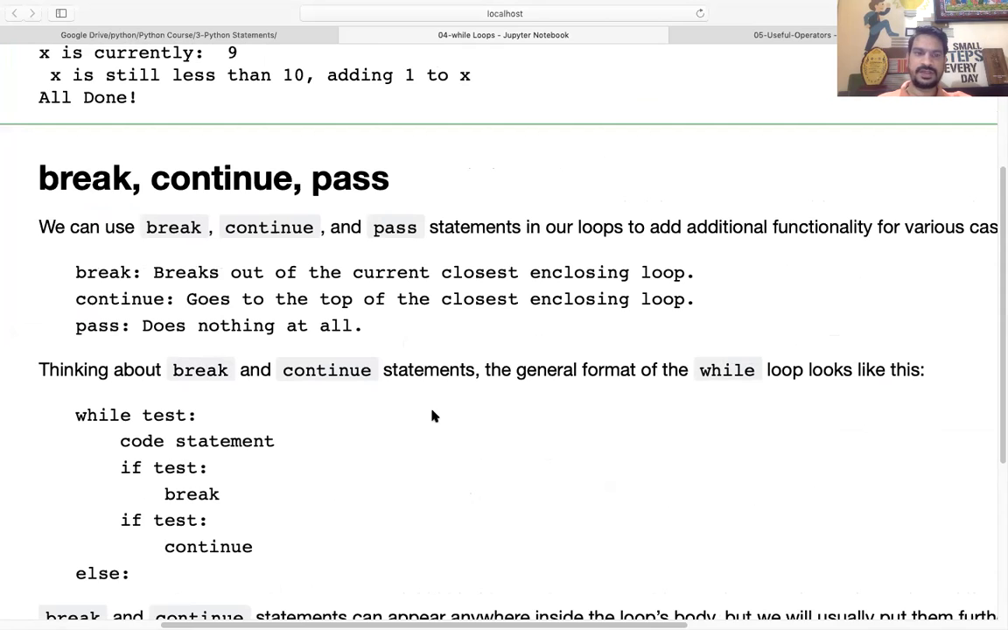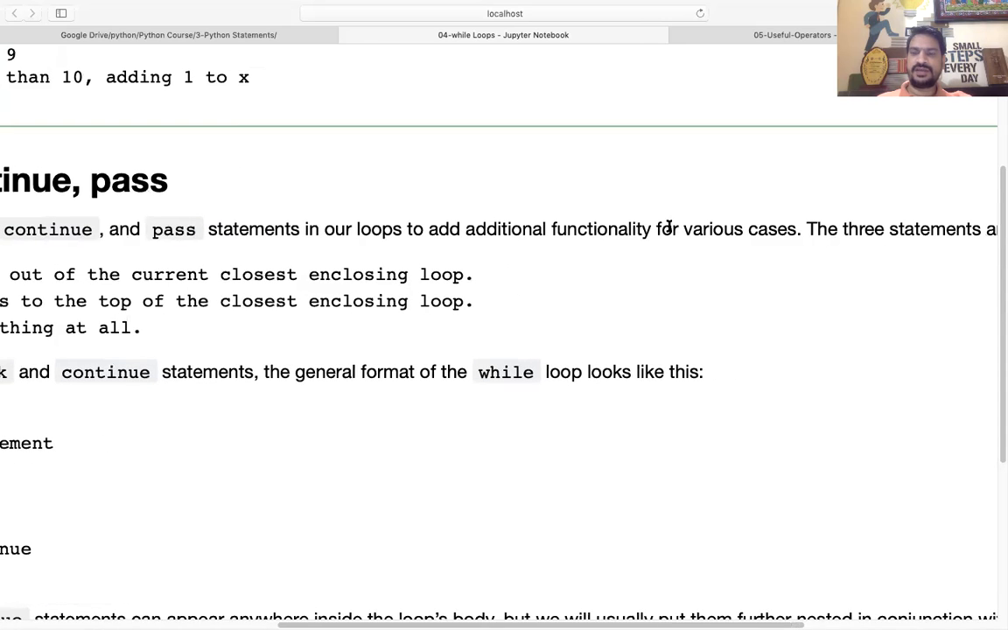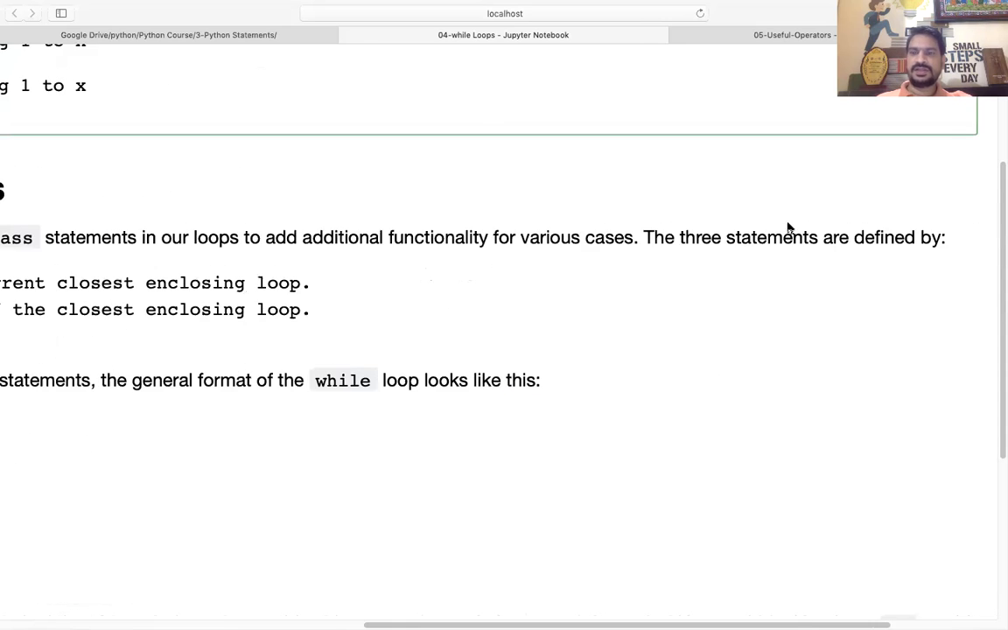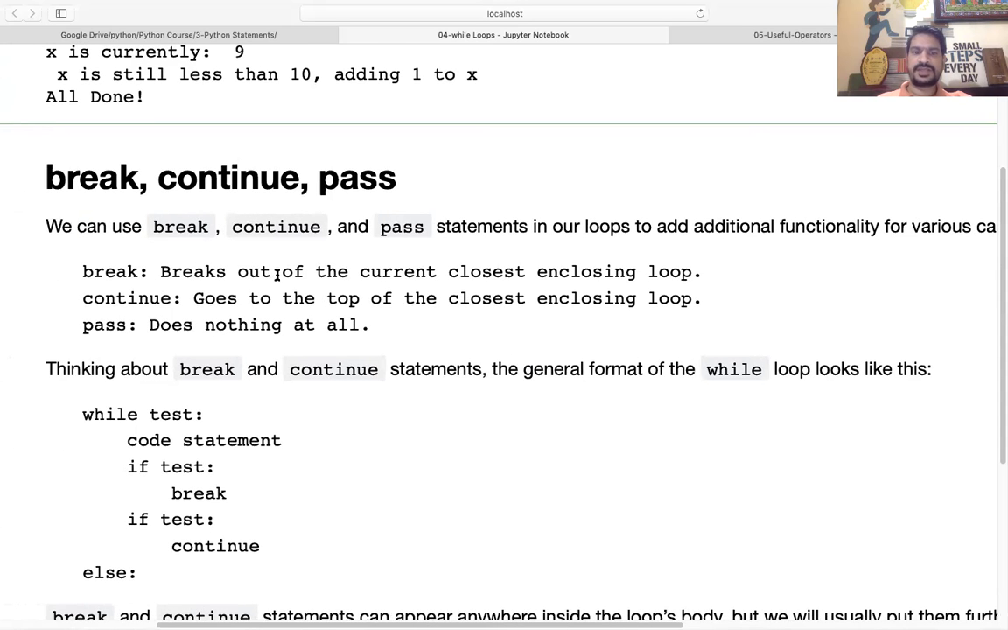We can use break, continue, and pass statements in our loop to add additional functionality for various cases. The three statements are defined as follows. Break breaks out of the current enclosing loop. So if we have to break the current loop and come out of the loop, we'll use the break statement.